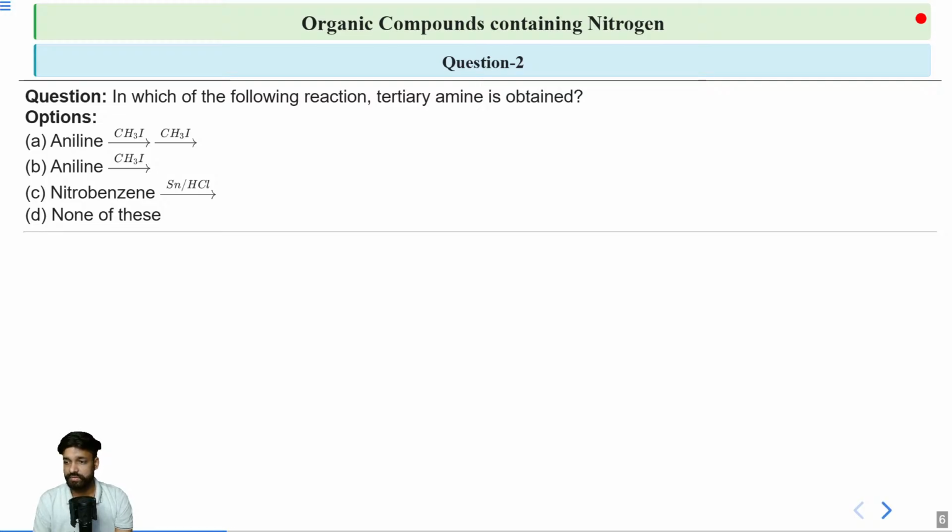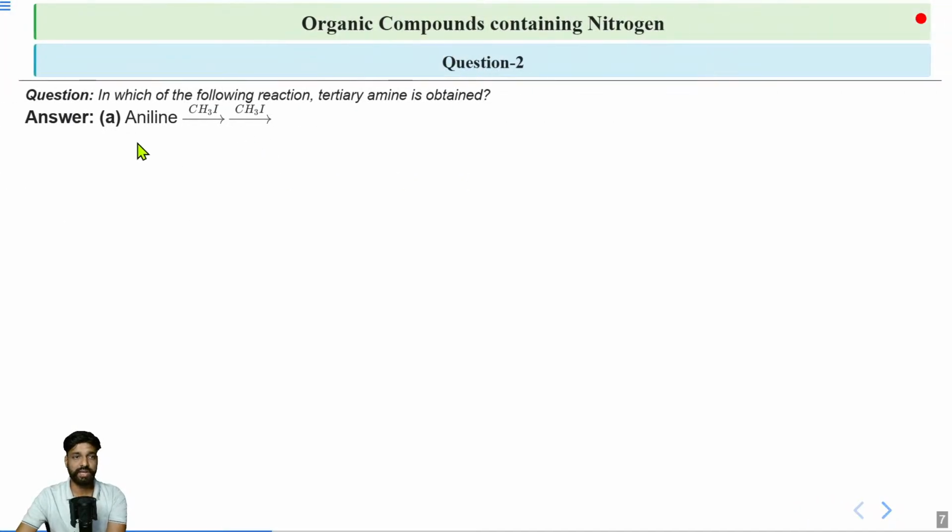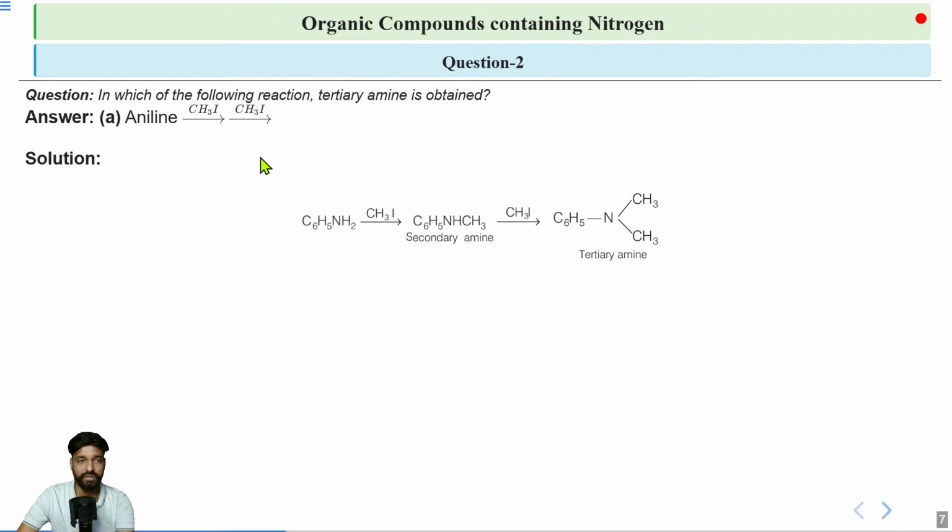Option A. Okay, so let us go with this option A. It's an easy one, so I won't give much time for it. Yes, the correct answer would be A. So in this case, what is happening? You are doing nucleophilic substitution reaction, and that is occurring 2 times. First of all, your N will attack the CH3 and will remove the I from this. Got it? And this will result in the formation of secondary amine. Then your secondary amine will again react with the CH3I to give you the tertiary amine.